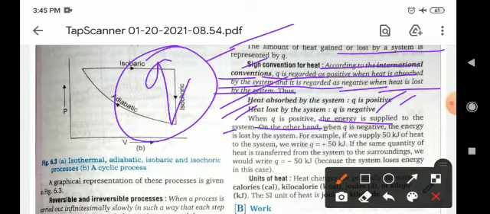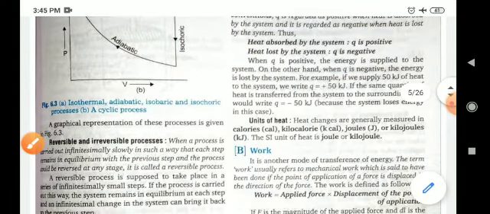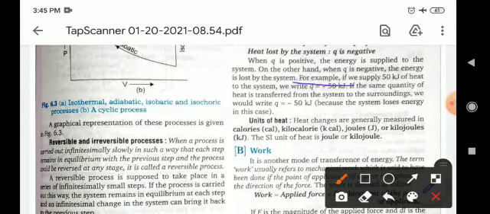On the other hand, when Q is negative, energy is lost by the system. For example, if we supply 50 kJ of heat to the system, we write Q equals plus 50 kJ. And if the same quantity of heat is transferred from the system to the surroundings, then we would write Q equals minus 50 kJ.